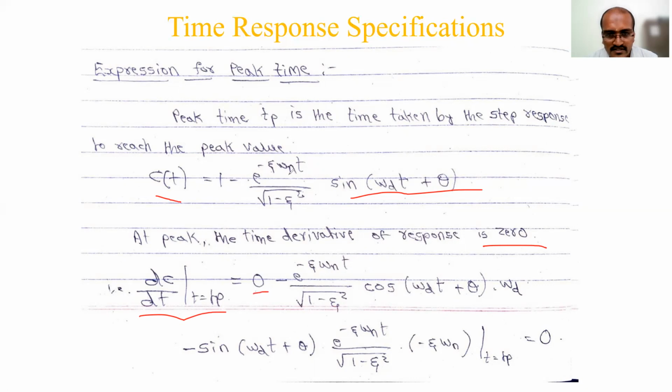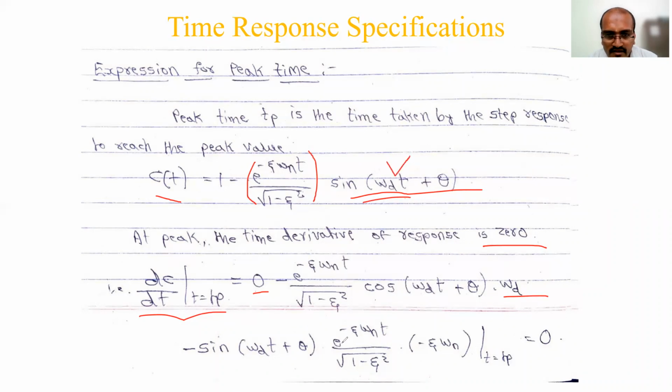Then this is in the form u into v, product is there. So first we keep e to the power minus zeta omega n t divided by square root of 1 minus zeta square as it is, and differentiate the second one, which is cos of omega d t plus theta. Along with the t you have omega d, so that will be taken outside. Minus, because your minus sign is there outside, the minus sign will be kept. And now I will keep the first term constant, sine of omega d t plus theta, and I will differentiate the first term.